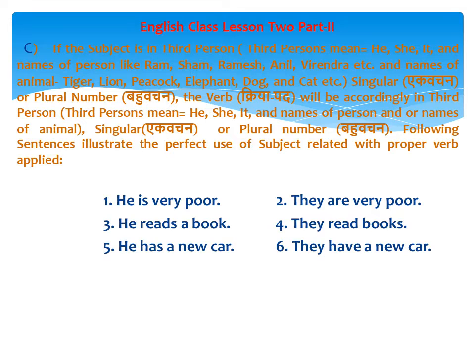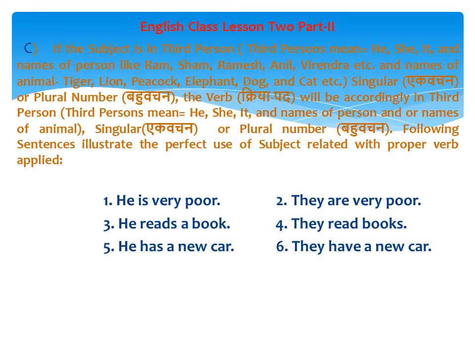The following sentences illustrate the perfect use of the subject with the proper verb applied. Example number 1: He is very poor. Example number 2: They are very poor. So when we refer to a single person, is is used here, whereas in example number 2, when we refer to many people, we use are as a verb here.